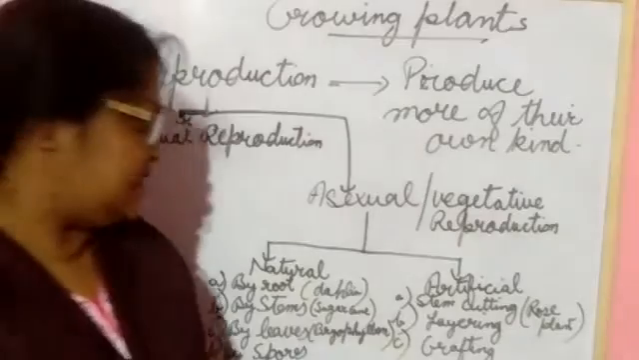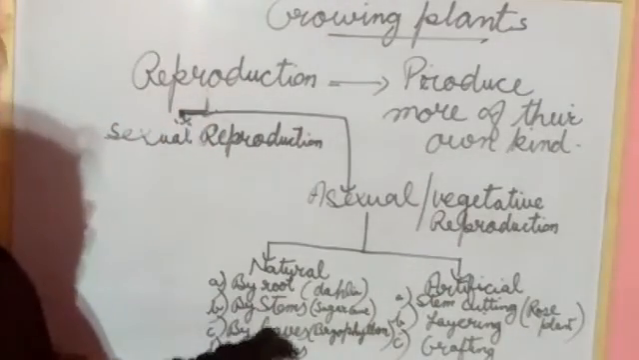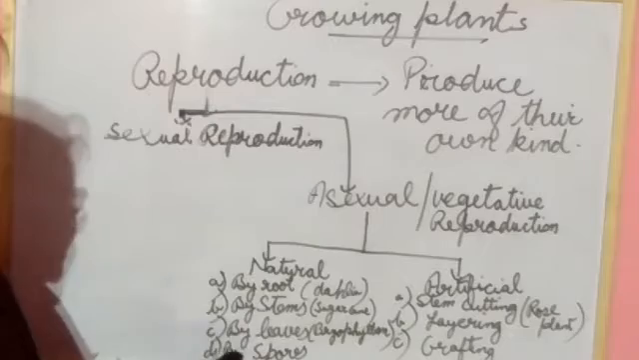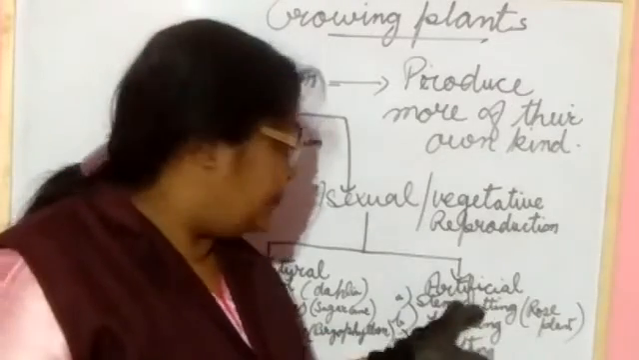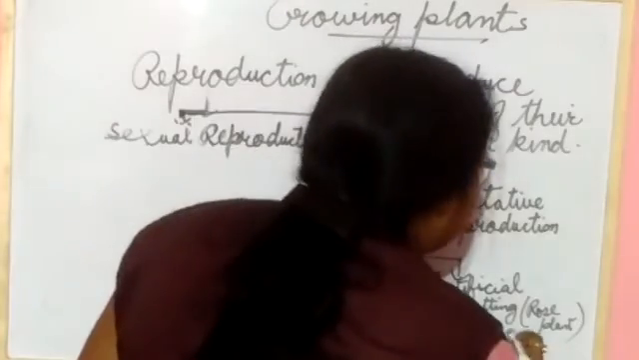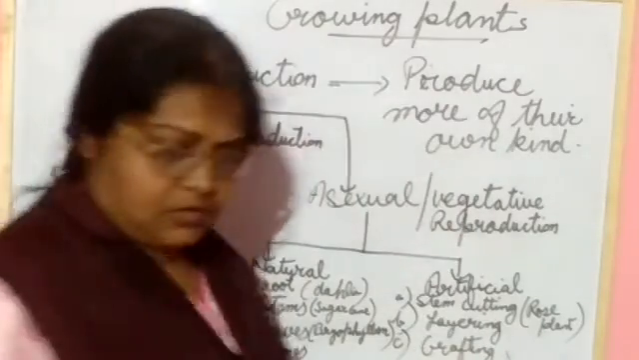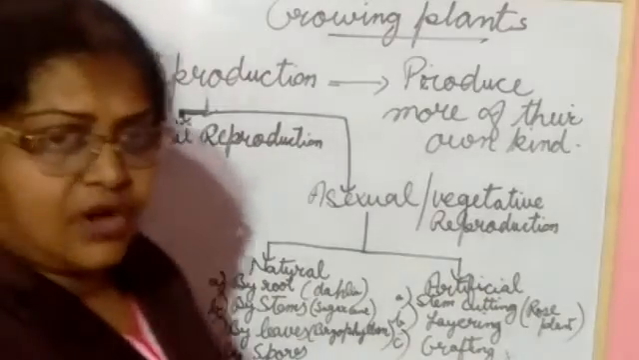Now in your syllabus, layering and grafting are not there. You will learn about by root, by stem, by leaf, by spores, and in artificial you will learn stem cutting and not layering. This one is not there, so no need to know about that. Understood? It is clear to you all?